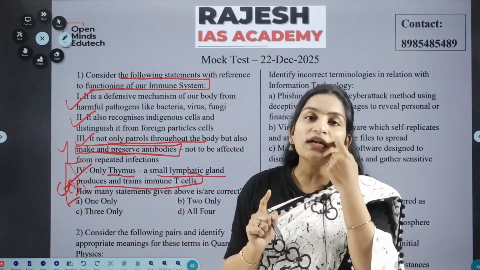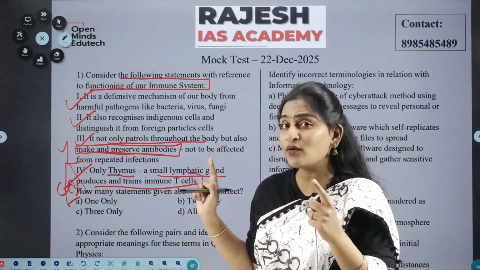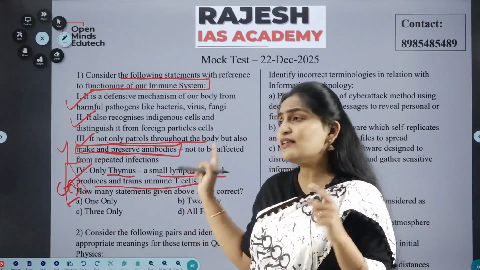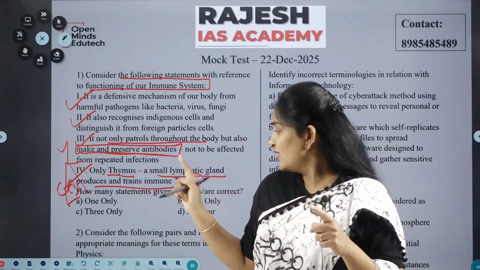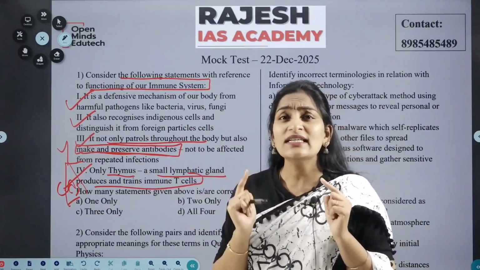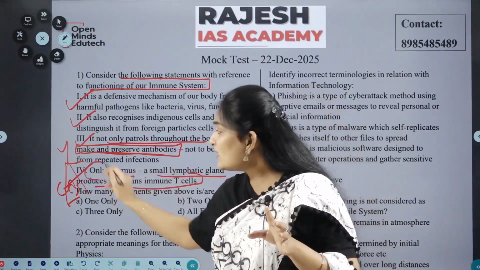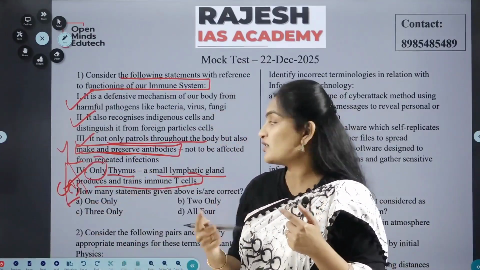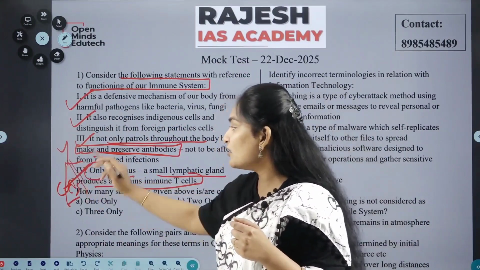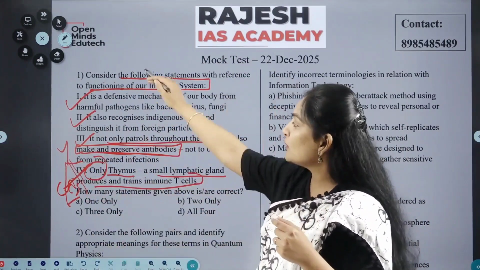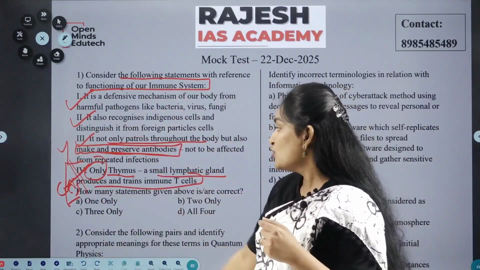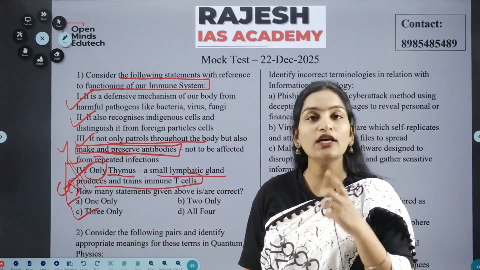If it were not stated as the only option, then the option may be right, because the thymus, a small lymphatic gland, definitely produces and trains certain types of immune T cells. But here, "only the thymus" is definitely a wrong statement. So by eliminating the fourth option, we got 3 right options. So the answer is 3 only.